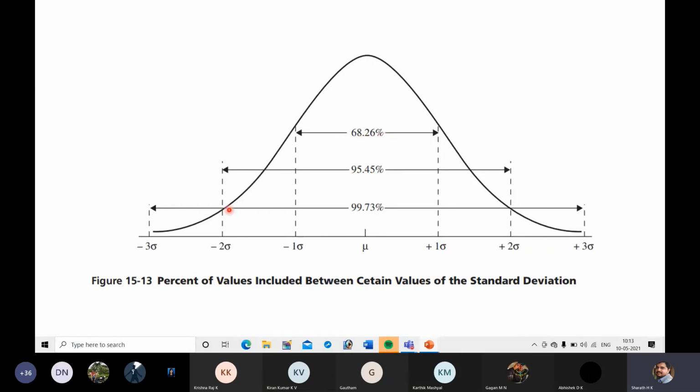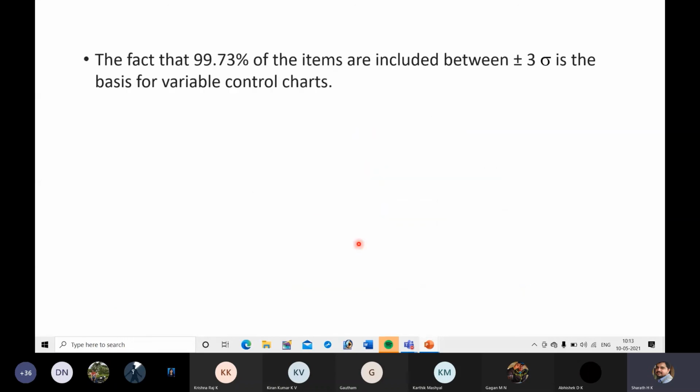If the range is plus or minus 2 sigma, the area under this will represent 95.45% of the overall observations or population. Next, if you consider plus or minus 3 sigma, that will represent almost 99.73% of the total observations. The fact that 99.73% of the items are included between plus or minus 3 sigma is the basis for the variable control chart. Later we will discuss the control chart, the variable control chart and the control chart for attributes.